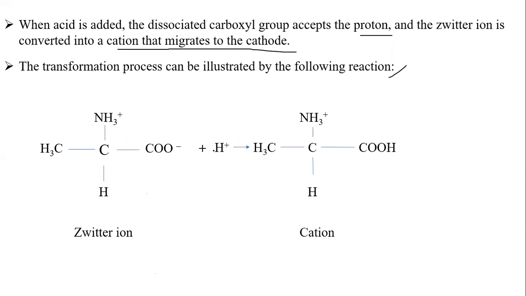This is the zwitterion. We added H plus ions. What will happen? This hydrogen will come and attach to the COO minus here. The positive charge remains. It is called the cation. This behavior of being both negative and positive is called the zwitterion. This character is called the zwitterionic character. Now we will see next.